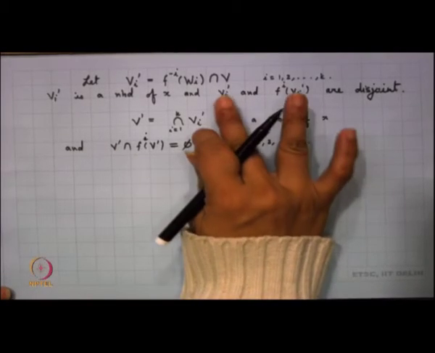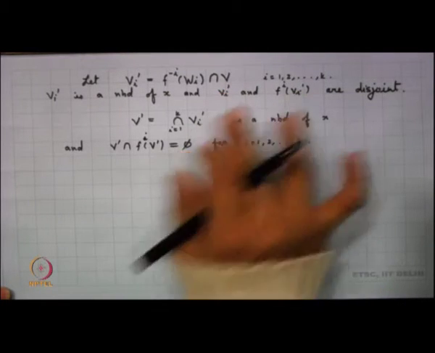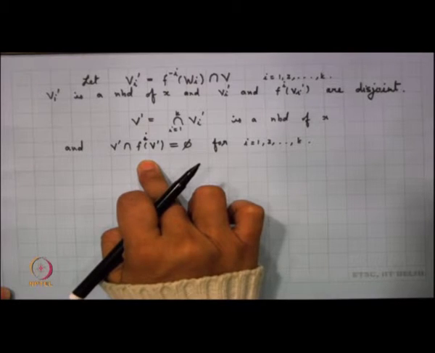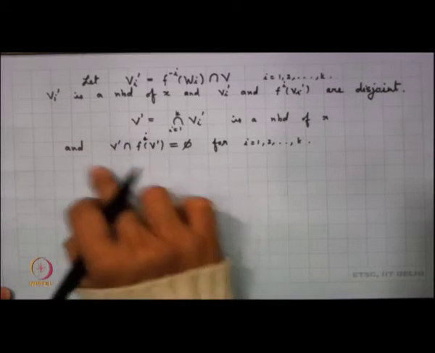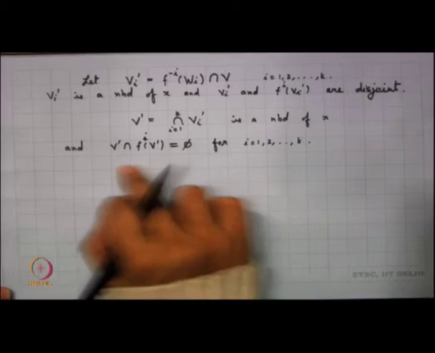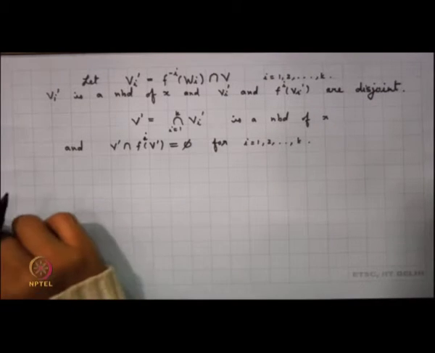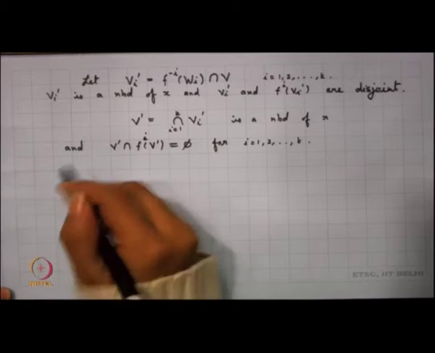So, it is not just that these two are disjoint; this V prime is disjoint from each one of them. And now, we define U prime.